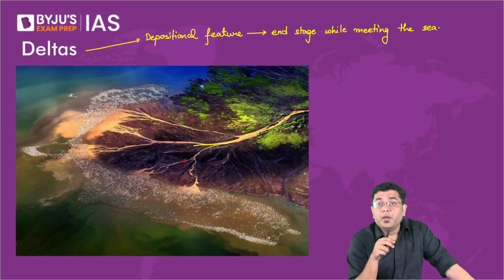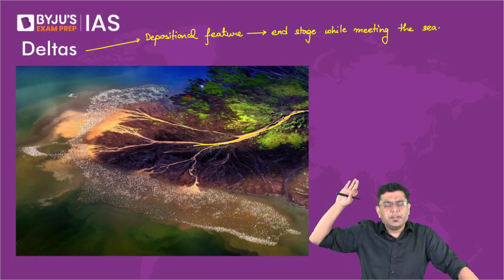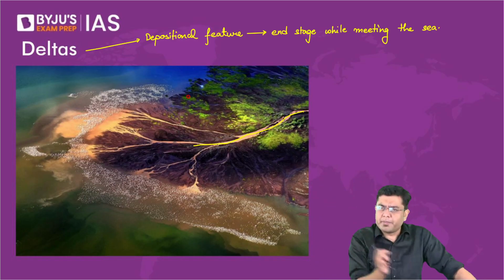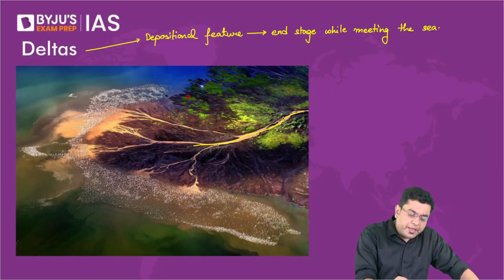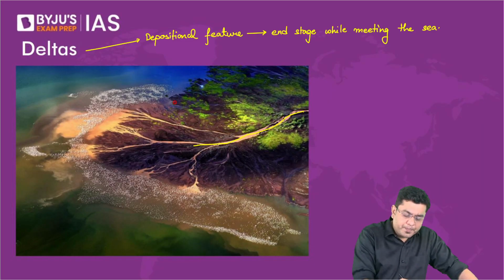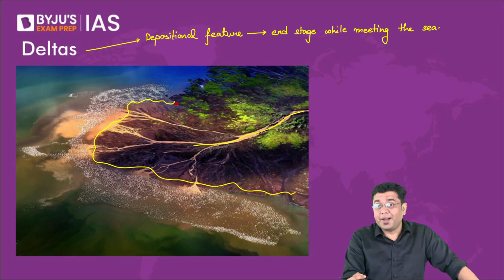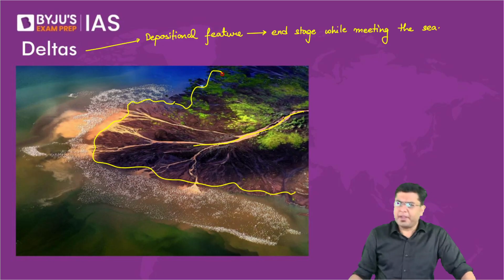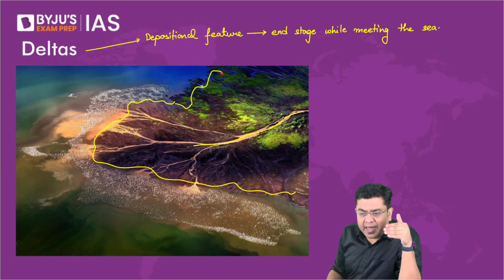And by the way, what size of particles will get deposited here? You will find very fine particles of deposit, because the larger particles would have been deposited much earlier. It is only the finer particles which the river has managed to carry this far. And the finest of the fine particles will eventually indicate a kind of deposition, and that is what we refer to as a delta. So deltas are very, very fertile. And deltas basically get replenished. The deposits will get replenished almost every year.